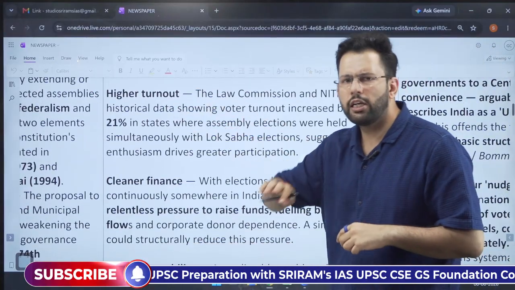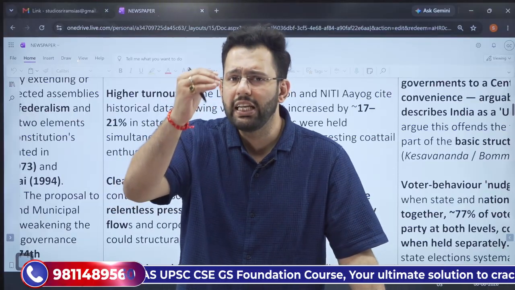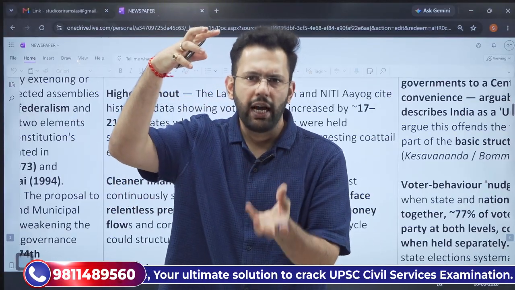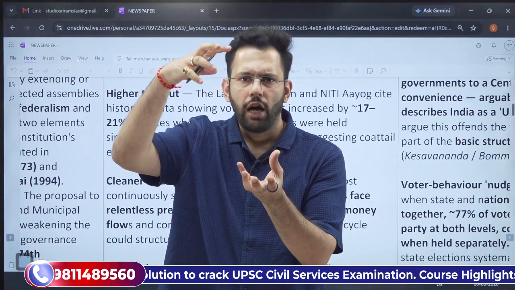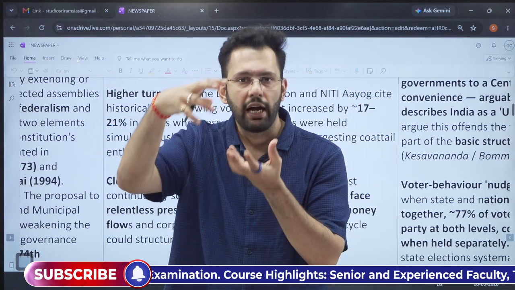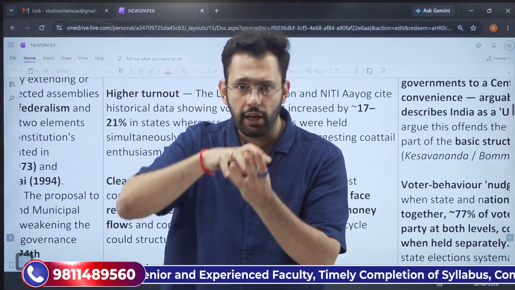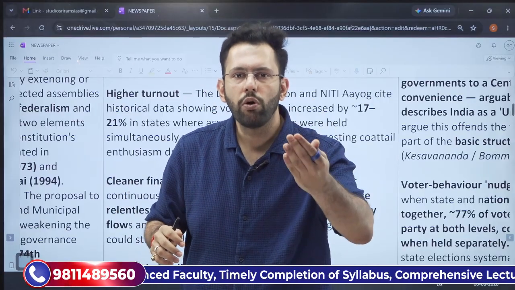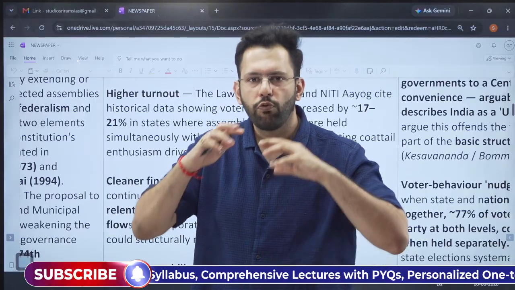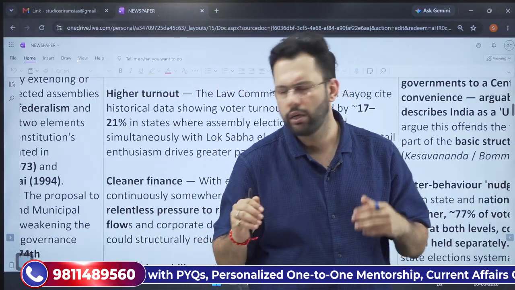Then historical turnout will also be high. The historical data shows that for the states that have gone with their election along with that of national elections, the voter turnout is significantly higher. It increases by 17 to 21% when the elections are clubbed. So higher voter turnout means more enriched democracy, more vibrant democracy. So voter turnout will also increase, which has been the official goal of the government.